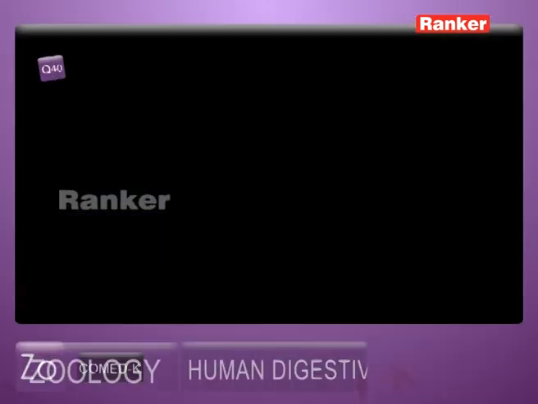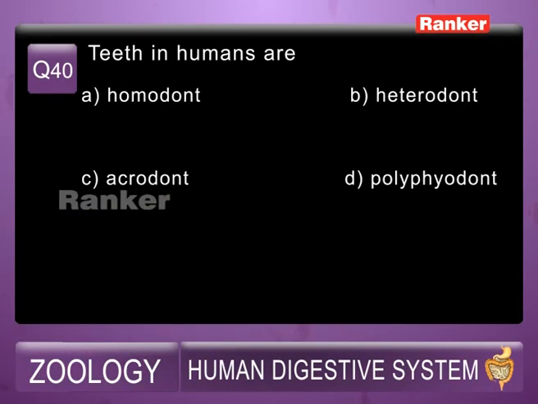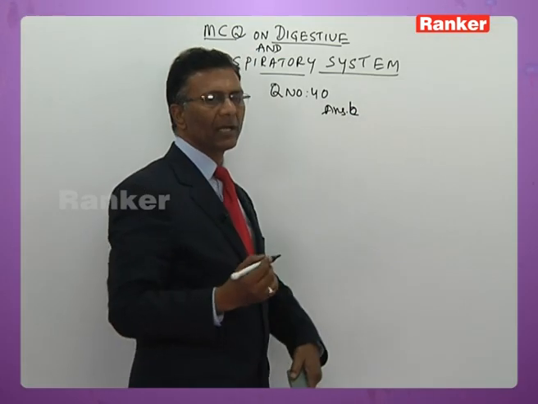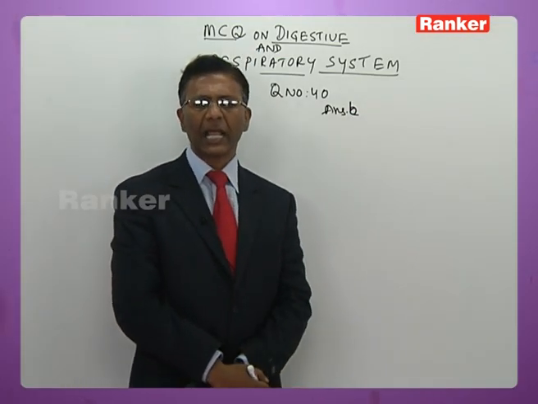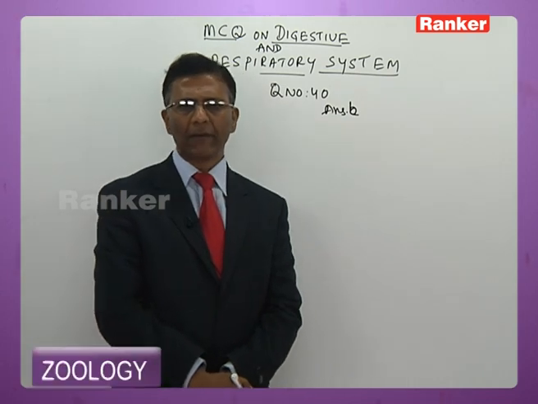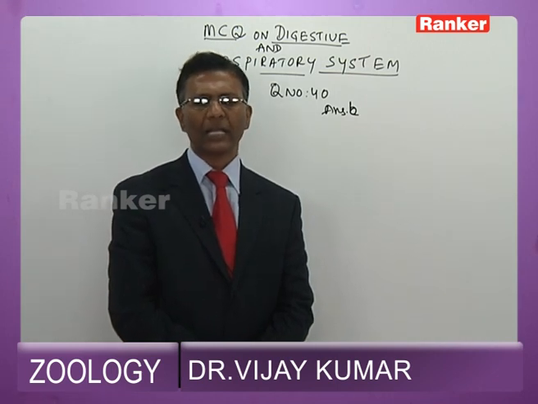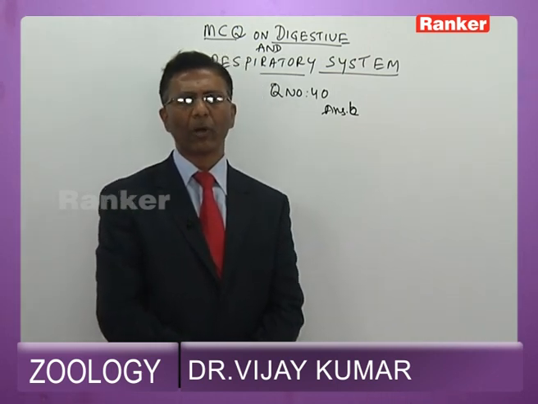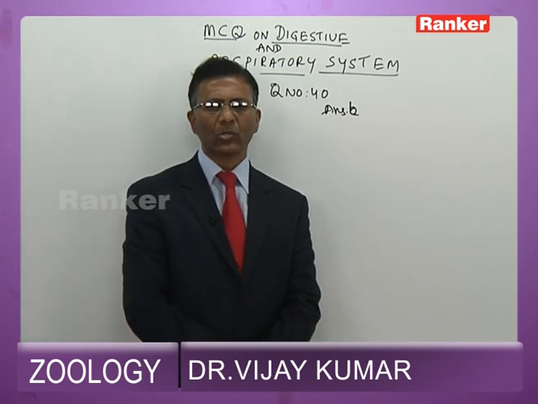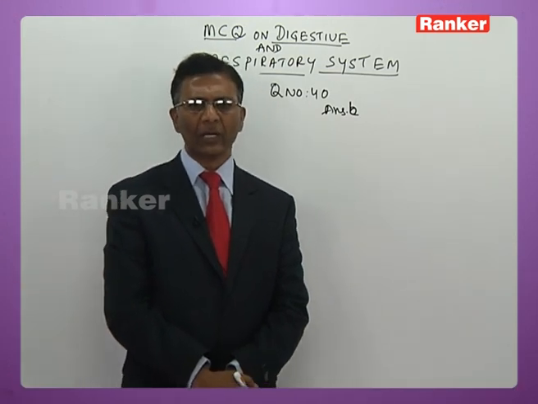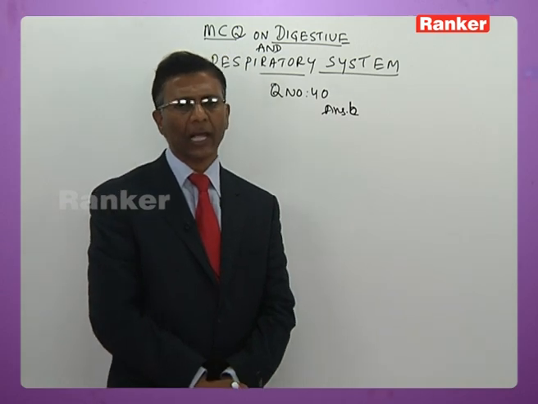40th question. Teeth in humans are: A. Homodont, B. Polyphyodont... correction: A. Homodont, B. Heterodont, C. Acrodont, D. Polyphyodont. So the answer obviously has to be B, that is heterodont. Heterodont teeth implies the presence of different sets of teeth, that is incisors, canines, premolars and molars. They have different cusps, like incisors are meant for cutting the food, canines are meant for tearing the food, premolars and molars are meant for grinding the food. Since they have different types of cutting edges, the teeth in human beings and all mammals are called heterodont.